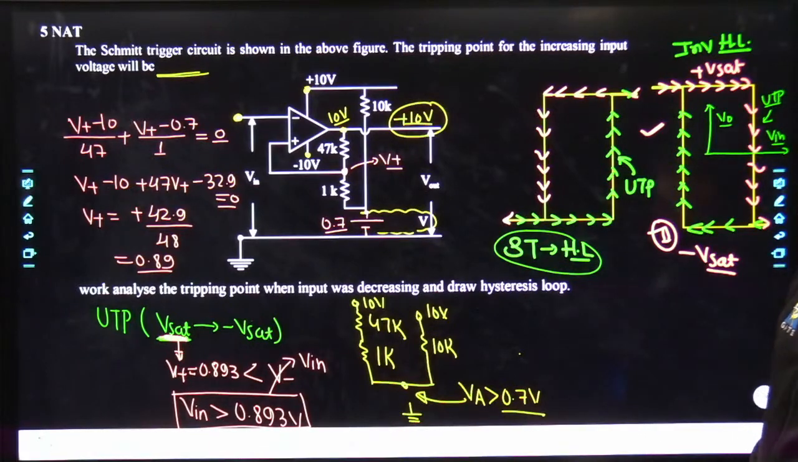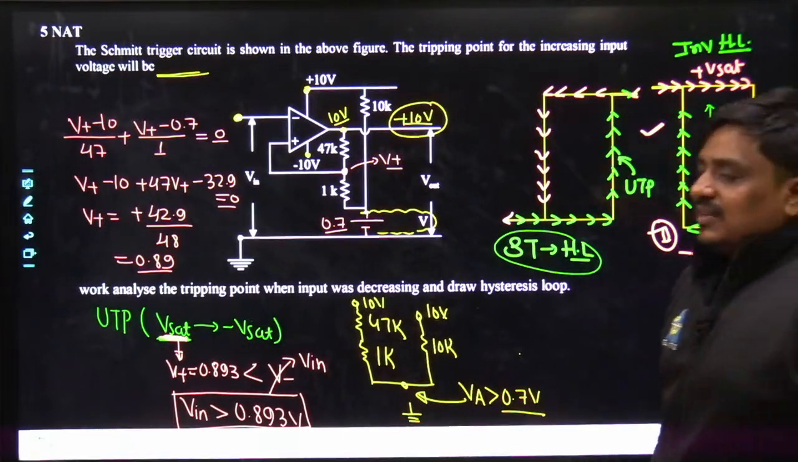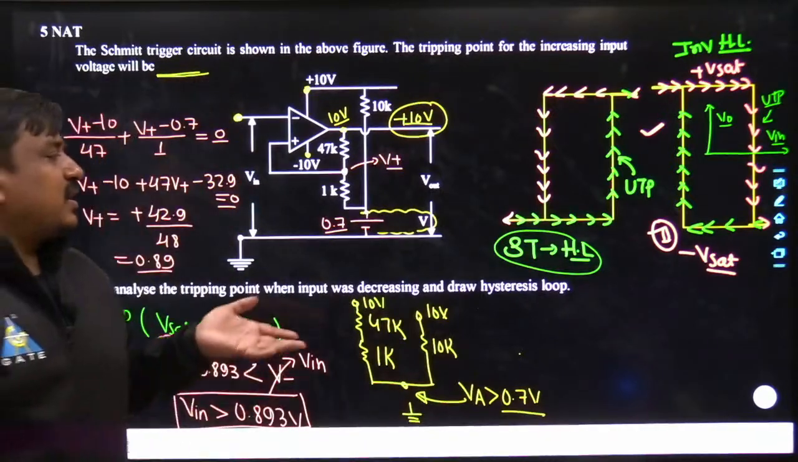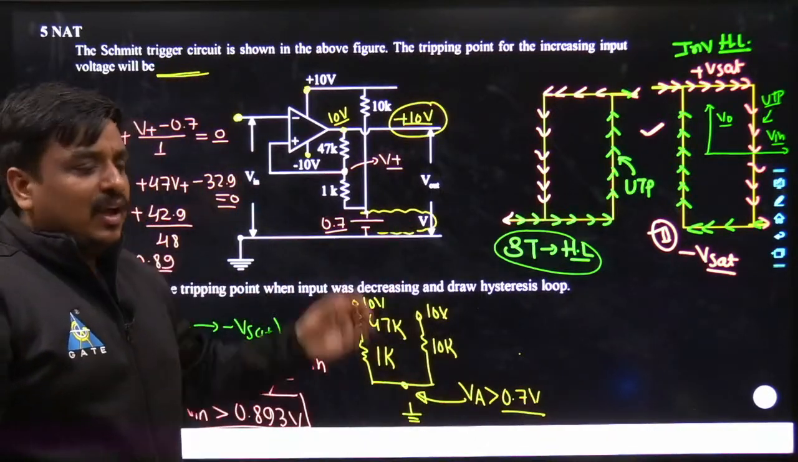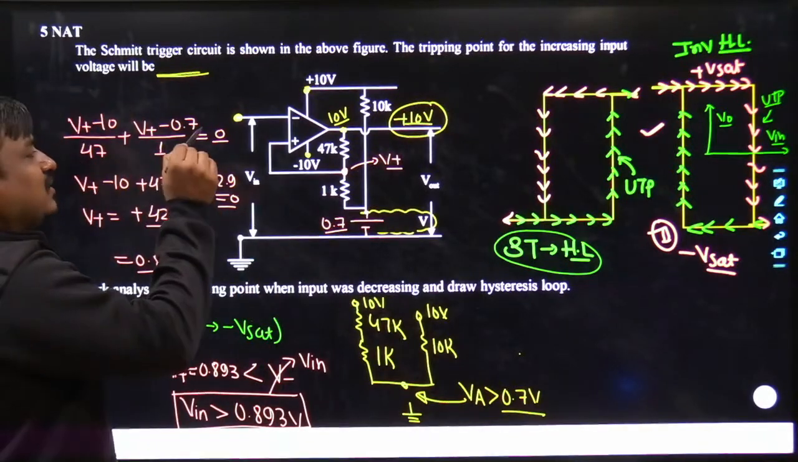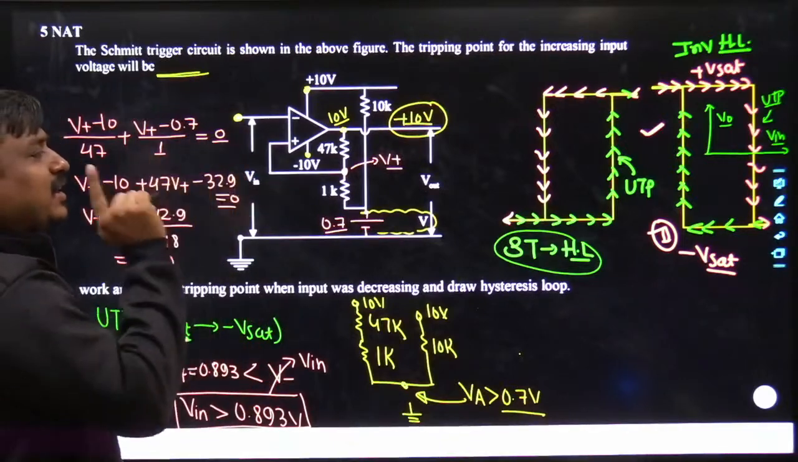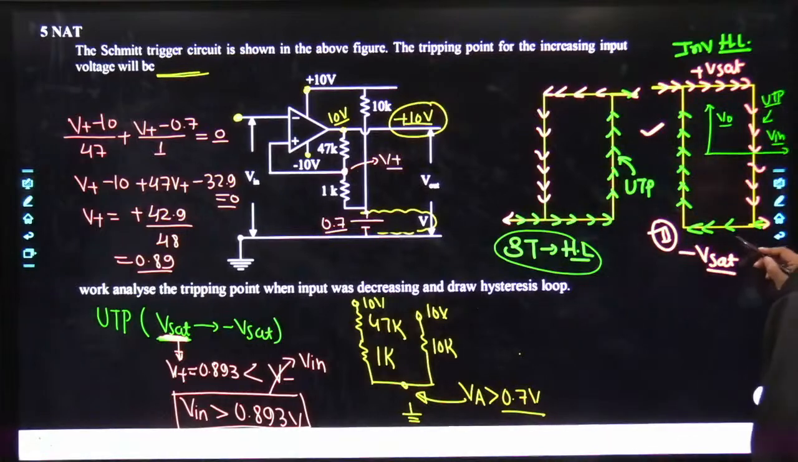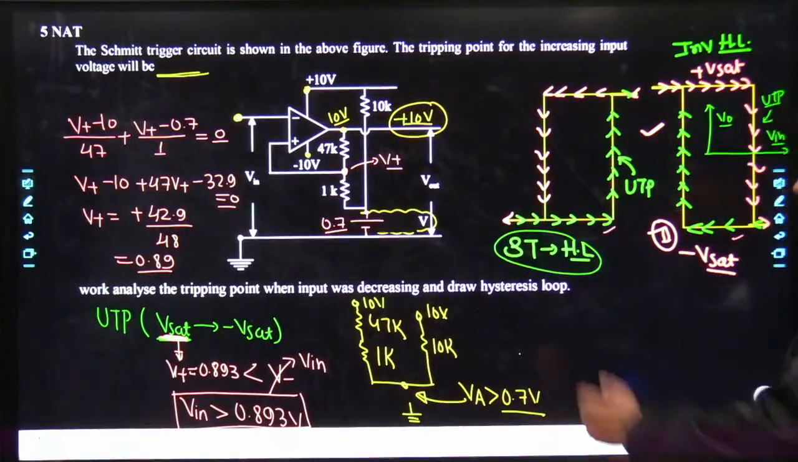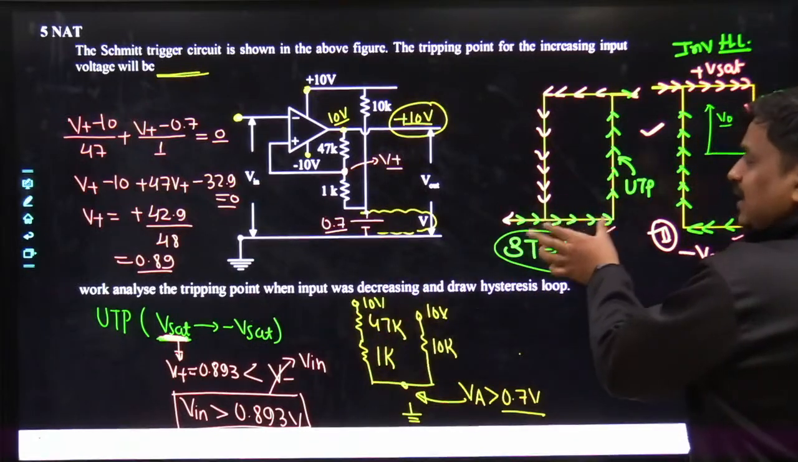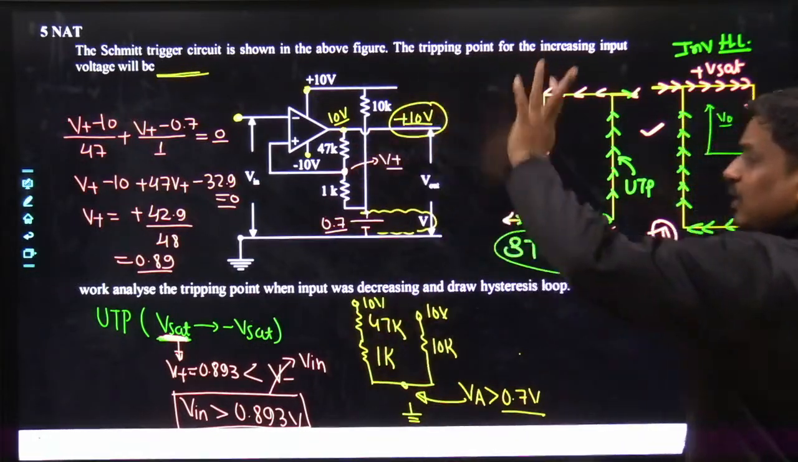Deliberately I did not ask you to draw the hysteresis loop, because once I ask to draw the hysteresis loop, most of us are well acquainted and will straight away jump into the UTP as well as LTP and try to get the answer. But if they are precisely asking the tripping point while increasing or decreasing, you have to have a clear-cut idea whether you are dealing with the inverting form or the standard form. In the case of the standard form, the complete calculation would have been very different. You could have taken the output as minus 10.